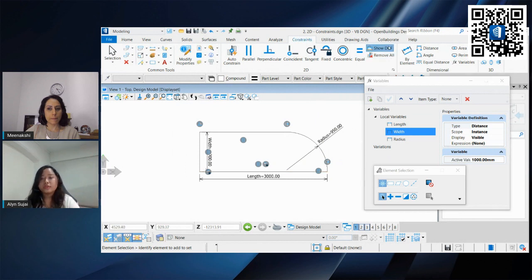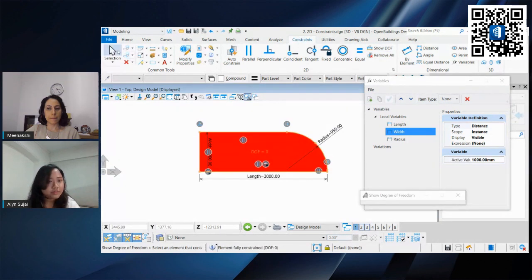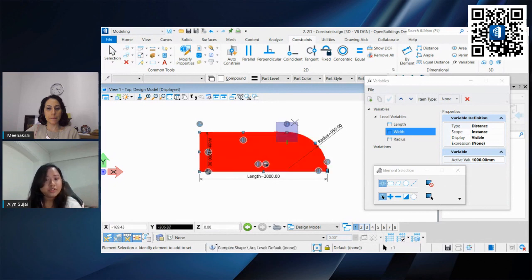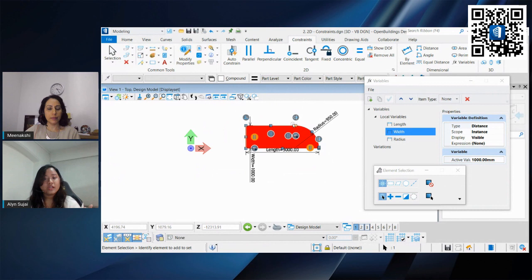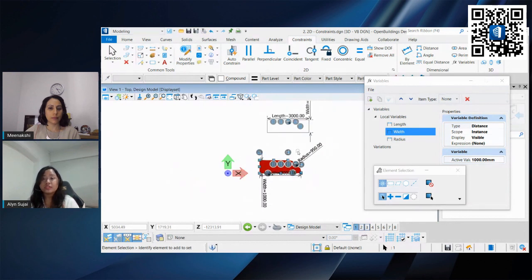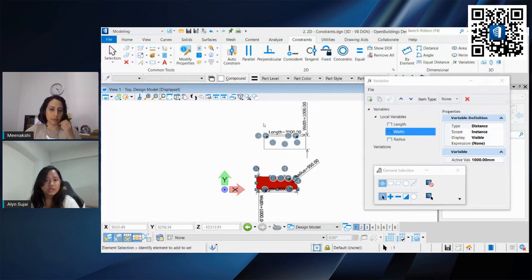You definitely can still add constraints, in this case you don't, but you still have to check whether your degree of freedom is 0 to make sure that it's fully constrained and it's maintaining the design integrity. So again, either degree of freedom or moving the points. So that is how it is for your 2D CAD constraints. It's still relatively simple because you have only a single plane, but when it comes to a 3D component, it is different.